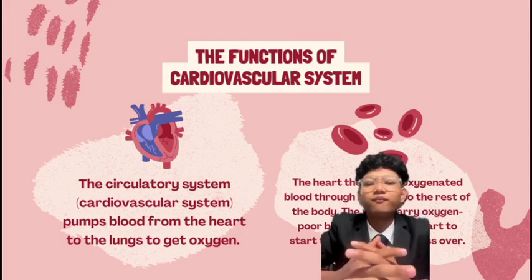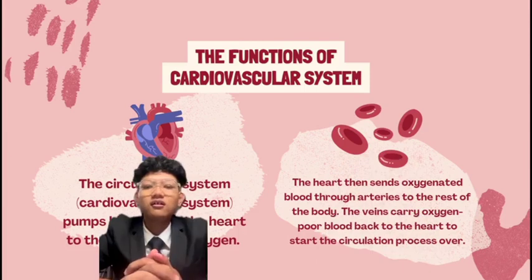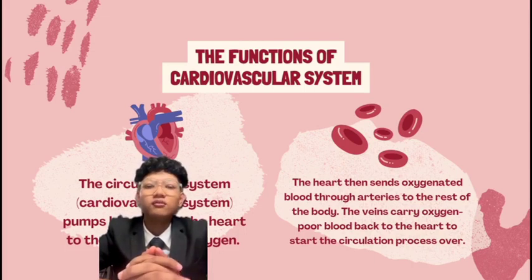At the same time, the blood picks up waste products like carbon dioxide and transports them to the lungs and kidneys for removal. Beyond its delivery role, the cardiovascular system also helps regulate body temperature, balance fluid levels, and support the immune system by transporting infection-fighting cells.